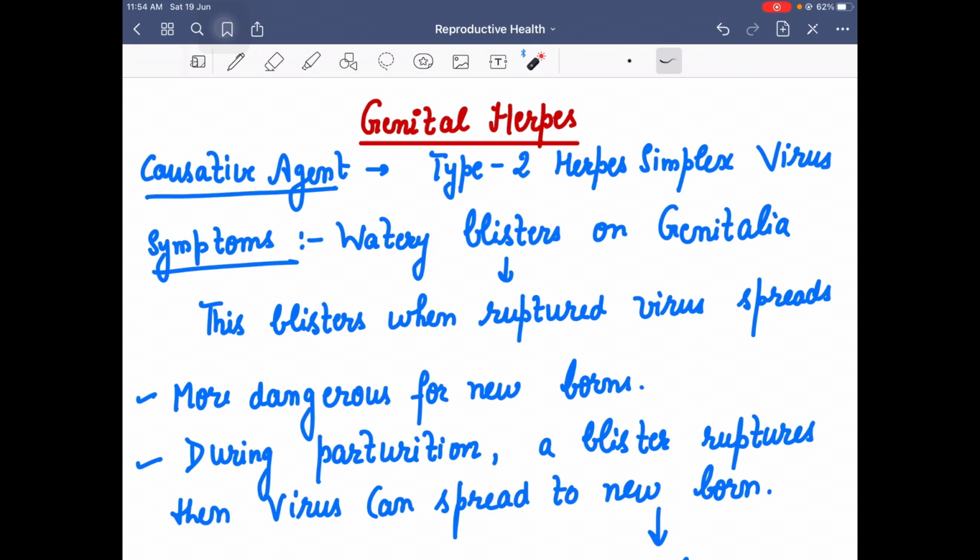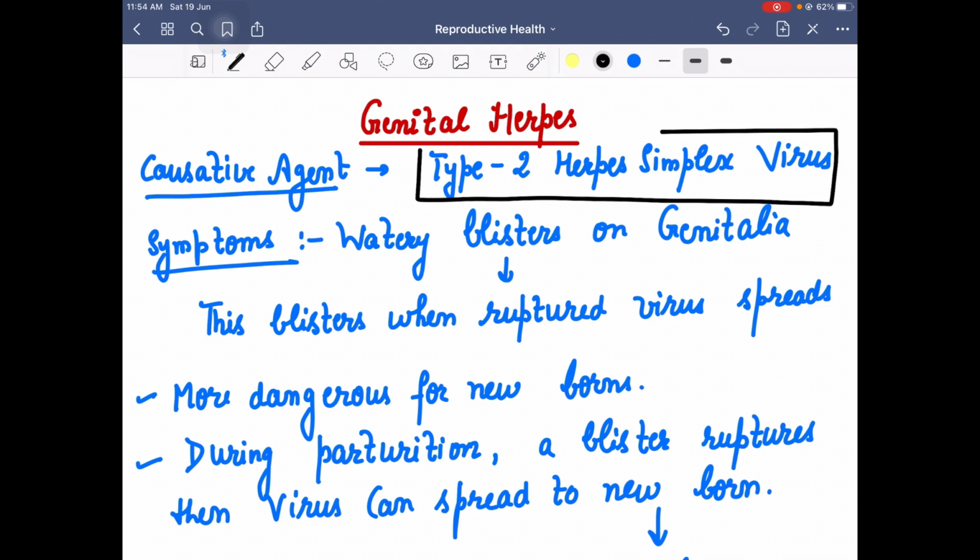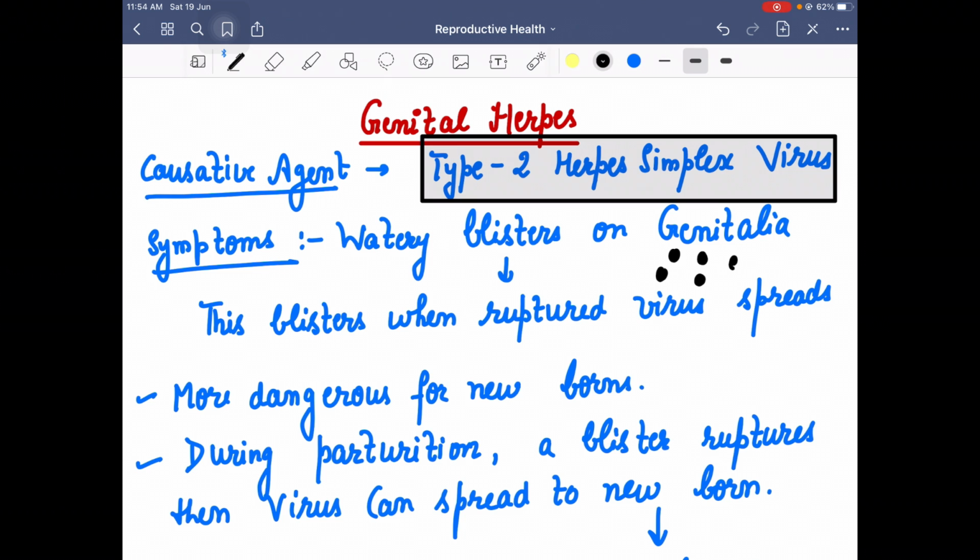The next last two diseases are genital herpes and genital warts. These are again viral diseases. In genital herpes, the causative agent is type 2 herpes simplex virus, HSV. And the symptom is that there are watery blisters, small outgrowths, small blisters that start appearing on the genitalia, the external genitalia.